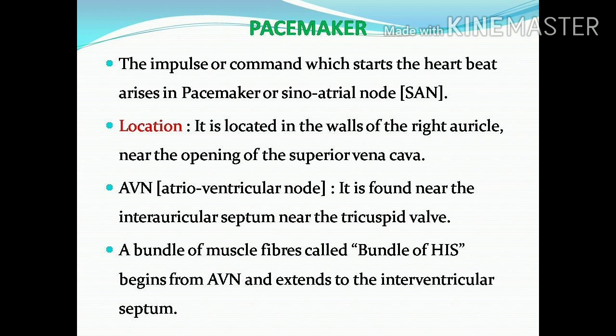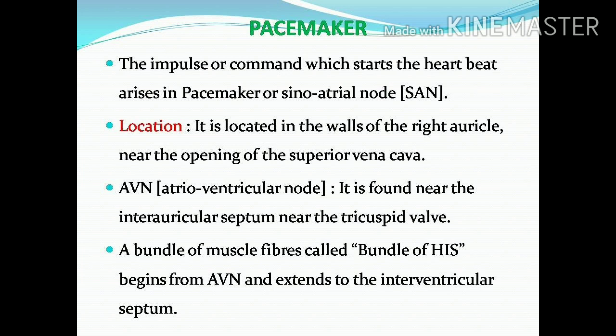And its main function is that the impulse or command of the heartbeat arises in the pacemaker. In exam, they may ask to write the exact location and function of the pacemaker or SAN or sinoatrial node.